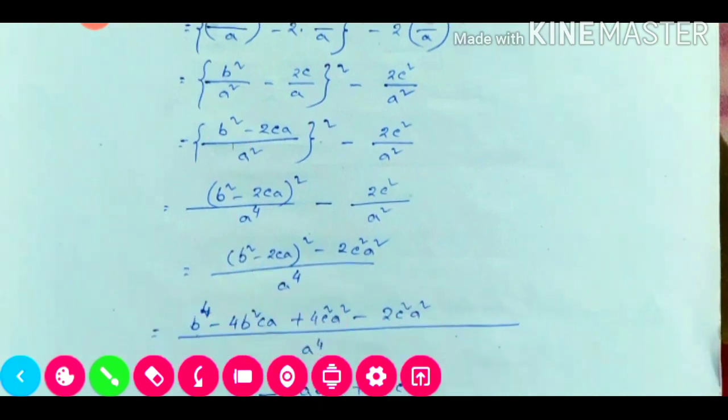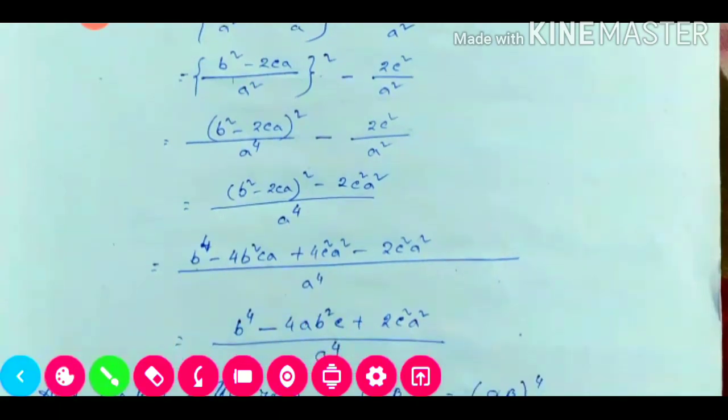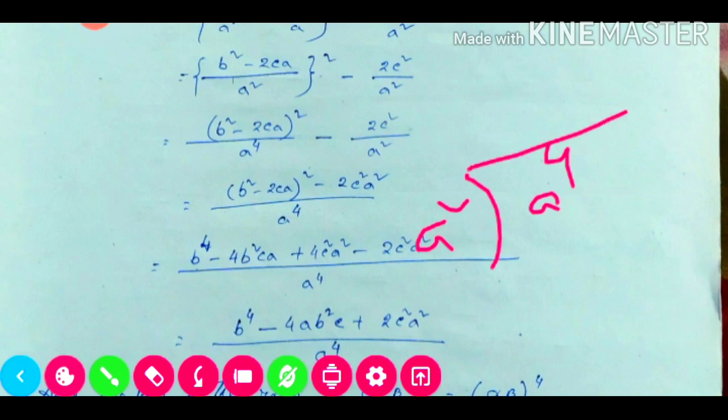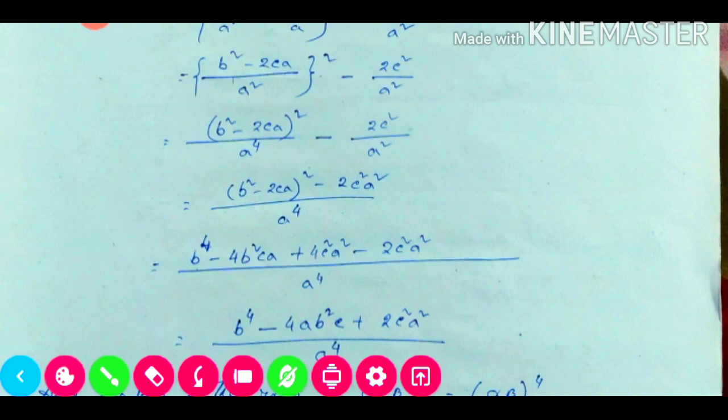Now again we need to take LCM. If we take LCM again, it will be a4. So it will be b square minus 2ca whole square minus a square. If we divide a4 by our a square, it will be a square only, because a square into a square will be a4. So a square into 2c square will be 2c square a square.